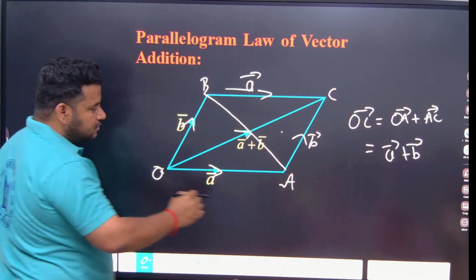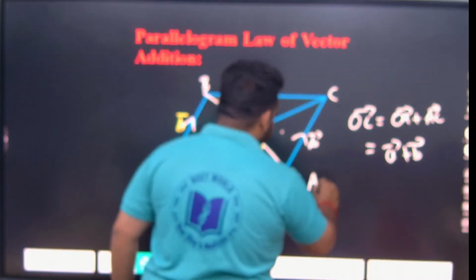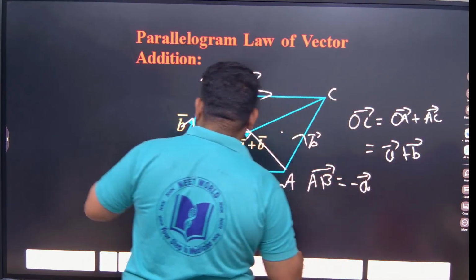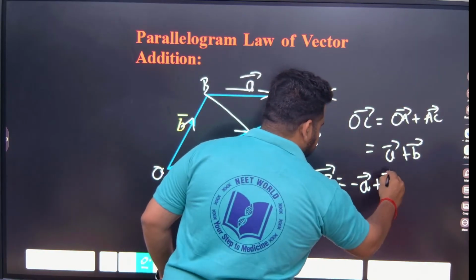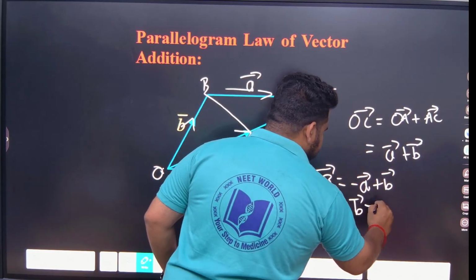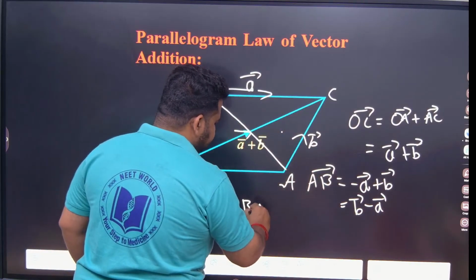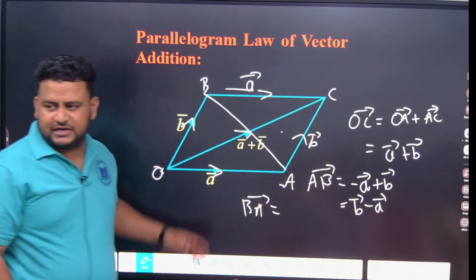So I'll get minus A plus B. So I can write this as vector B minus vector A. This is AB. If I want BA, from where should I start?